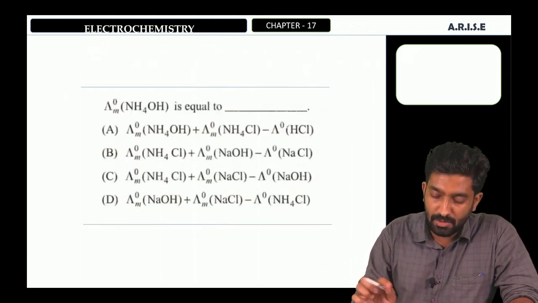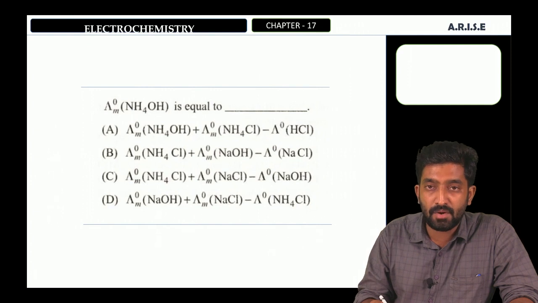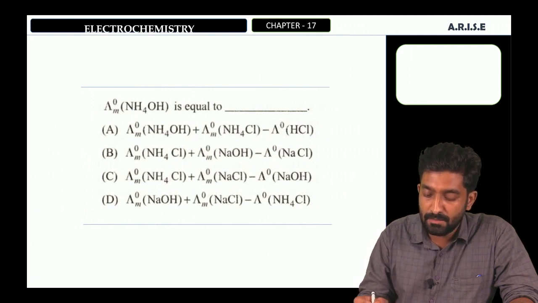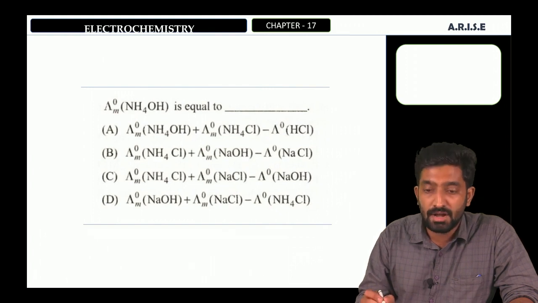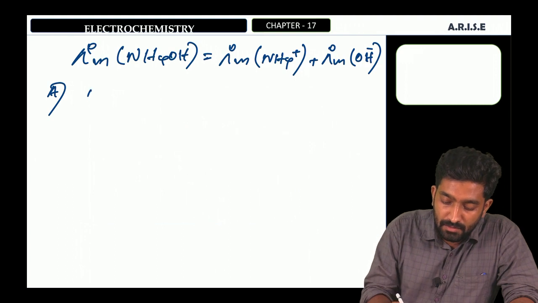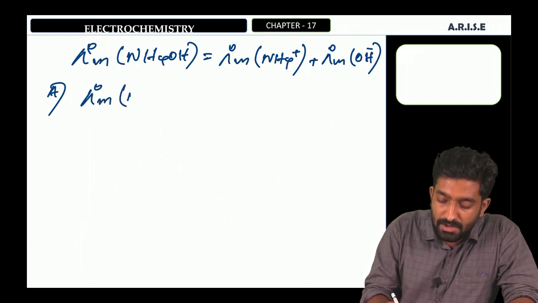The first option is lambda 0m of NH4OH plus lambda 0m of NH4Cl minus lambda 0m of HCl.